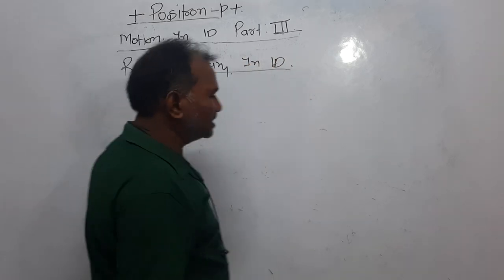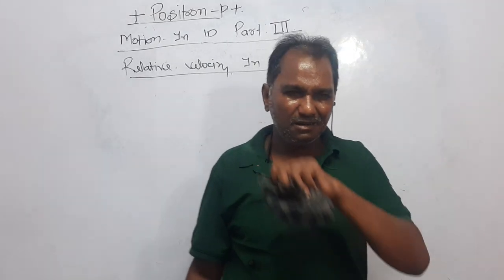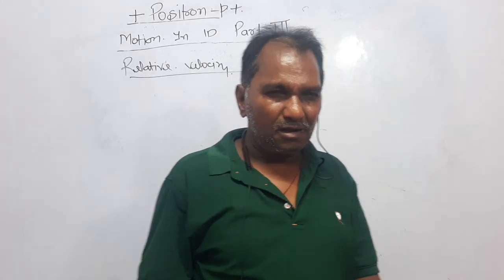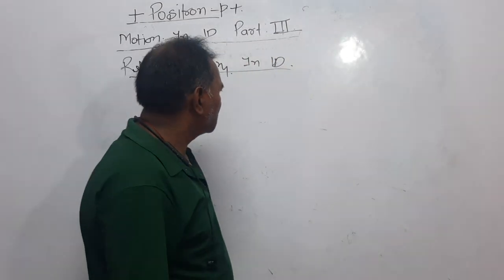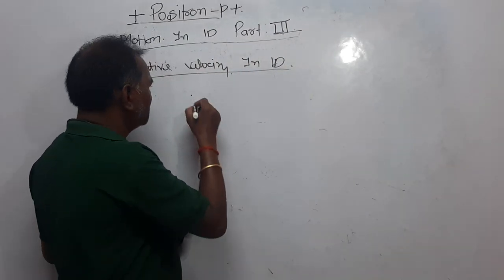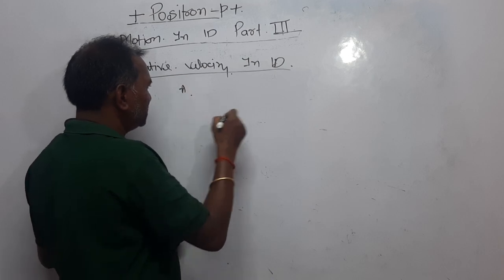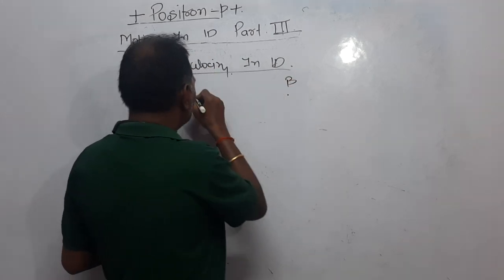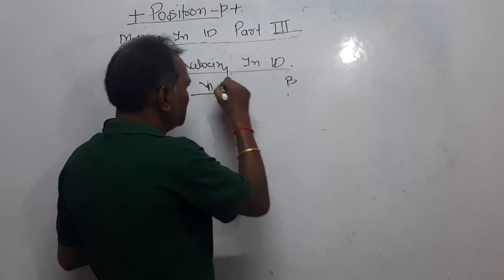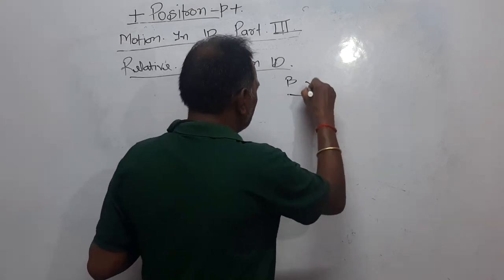In one dimension, relative velocity is very simple, right? Dear students, let the two bodies be A and B, and they are moving with velocity Va and Vb respectively.